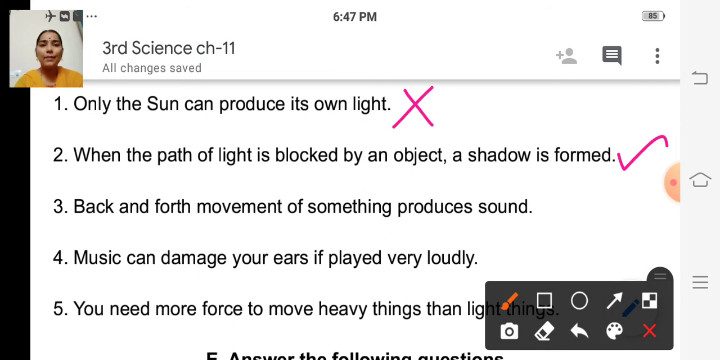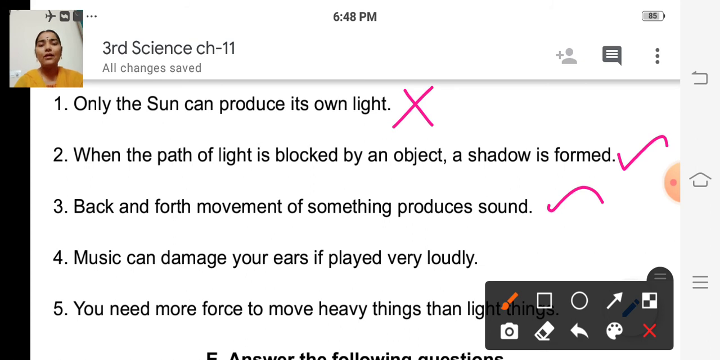Third one, back and forth movement of something produces sound. Is it true? Yes. So the sound is produced when something moves back and forth very fast, isn't it? So it is a correct statement. So we can put a tick mark.